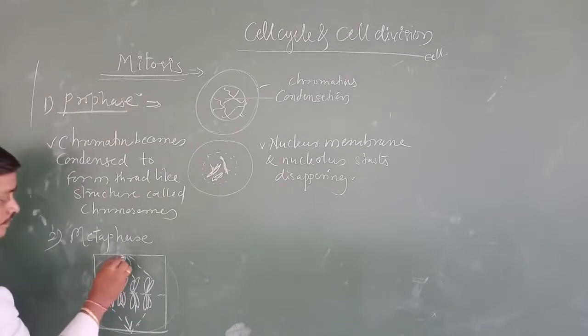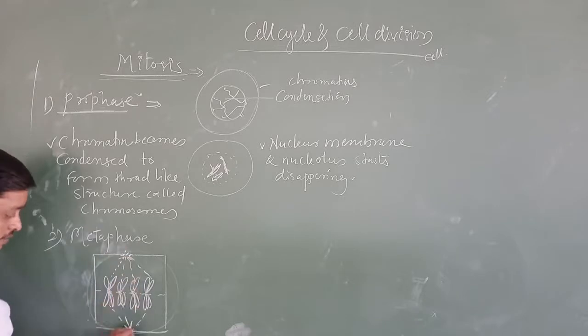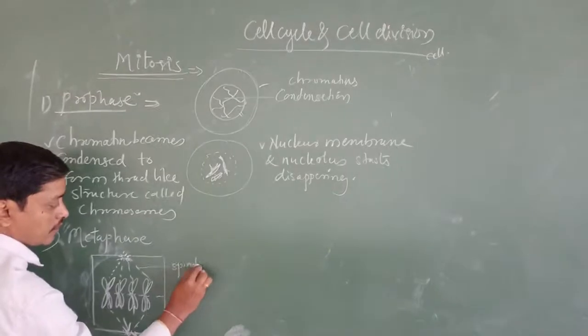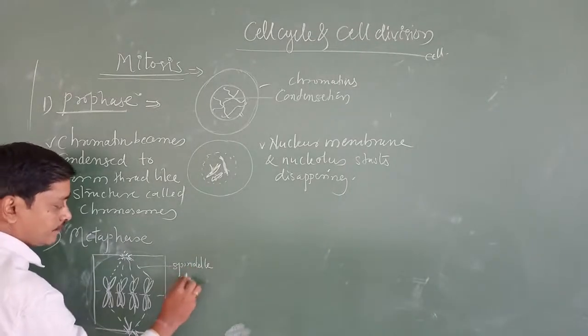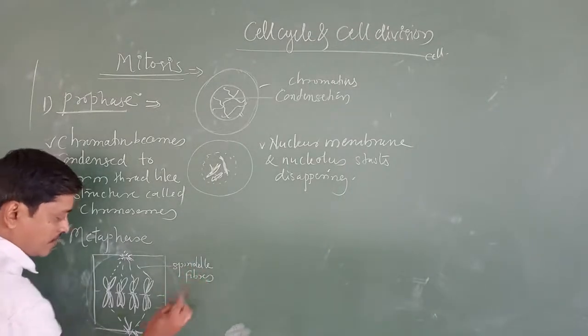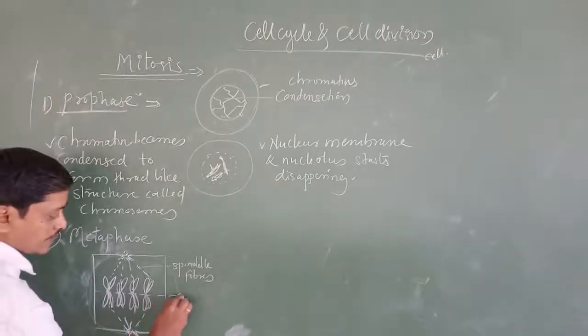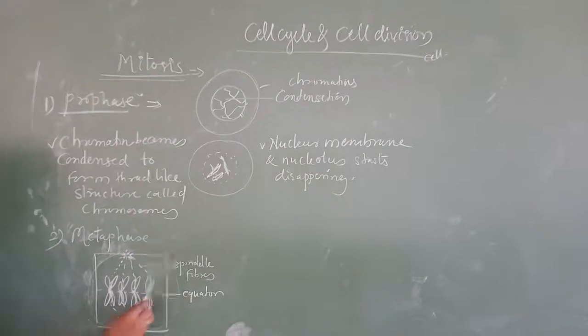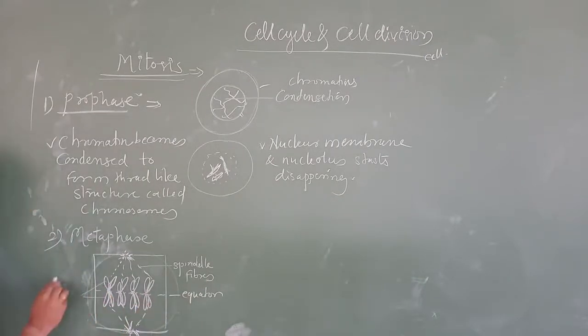Okay, here we are going to find the two opposite poles. These are spindle fibers. This is the equator.